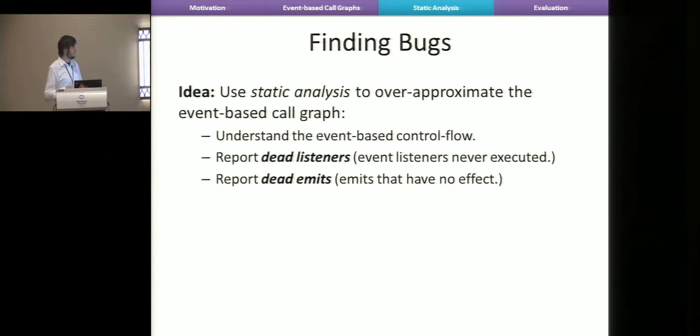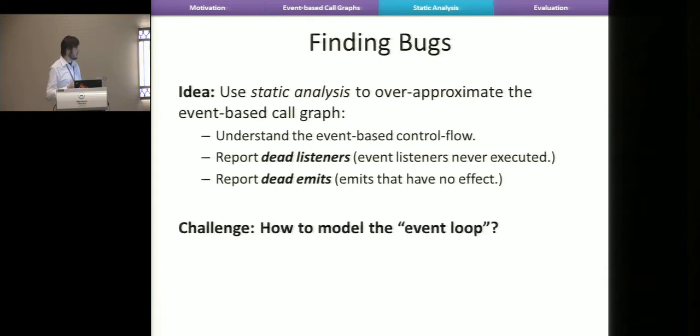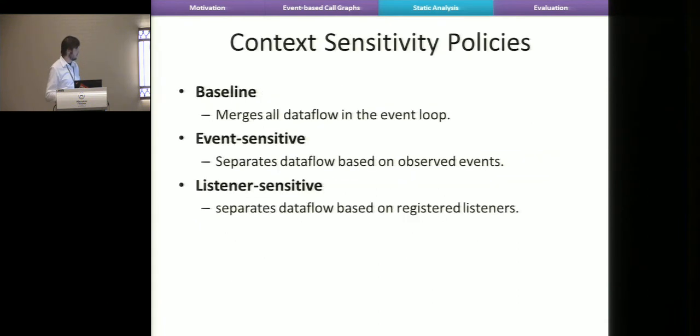Okay. So then the question is, I mean, that's nice, but how do we get this event-based call graph? And our idea here is to use static analysis. So you want to compute a safe approximation of the event-based call graph. And then the question you run into is, well, how should you model the event loop such that the event-based call graph you end up computing is actually precise?